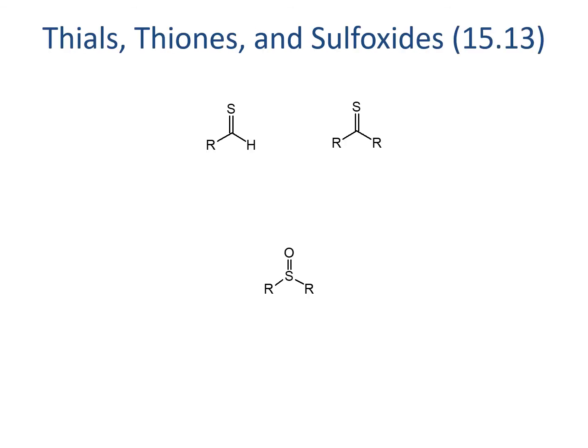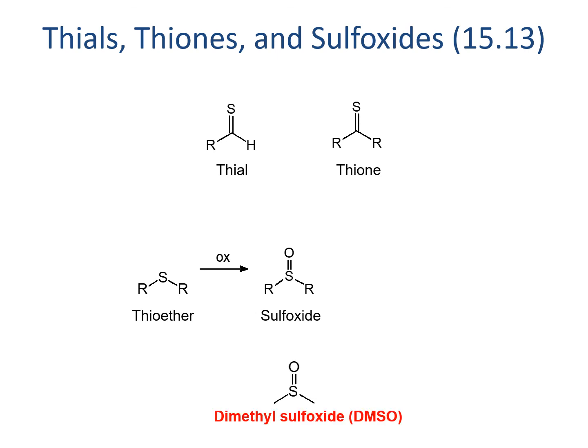Just like we saw versions of alcohols and ethers with the oxygen swapped for sulfur, there are versions of aldehydes and ketones with the oxygen swapped for sulfur called thials and thiones. These aren't very stable because the sulfur can easily be oxidized. We care a lot more about sulfoxides, which have the carbonyl carbon swapped out for sulfur. These can be produced by oxidizing thioethers and are very stable molecules similar in property to ketones. Dimethyl sulfoxide, or DMSO, is the only one that we'll see with any sort of frequency, so you should memorize the name and structure of DMSO. It actually shows up a lot in biological solutions.